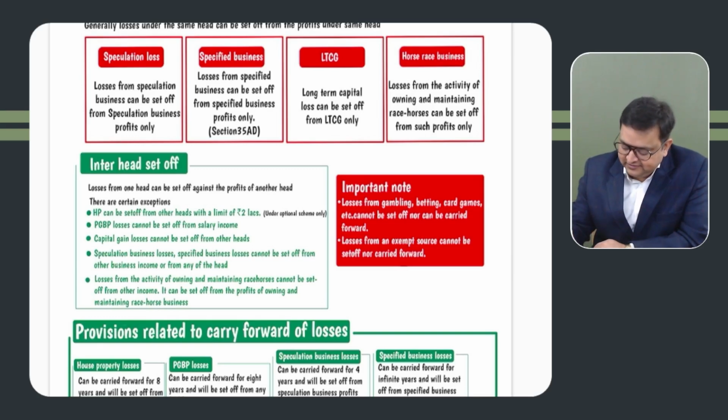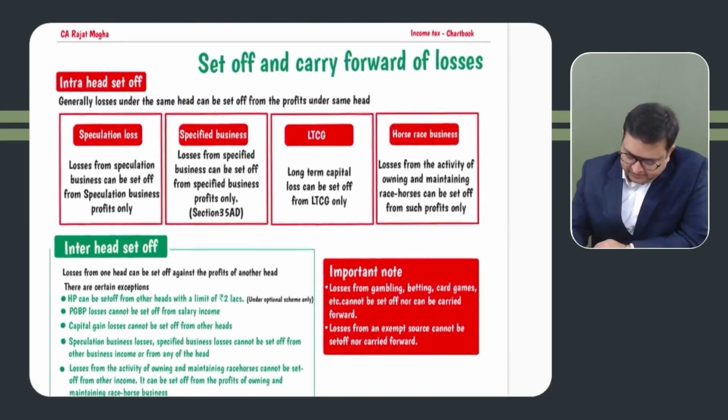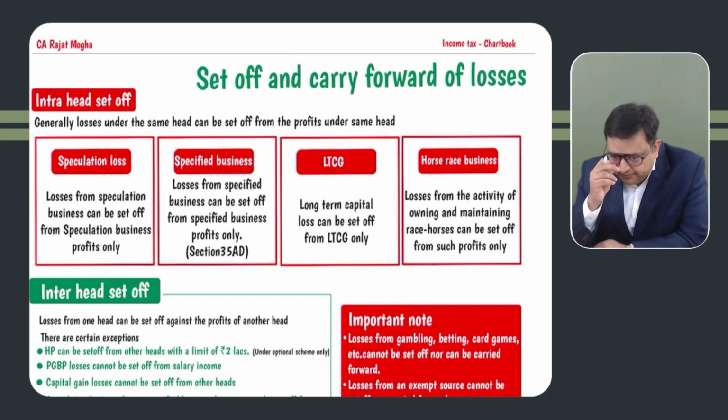Got it? So this is related to carry forward of losses. Please remember, set off and carry forward is an important chapter. Whenever you get a question, and you get one almost every time, first try to set off the current year losses.